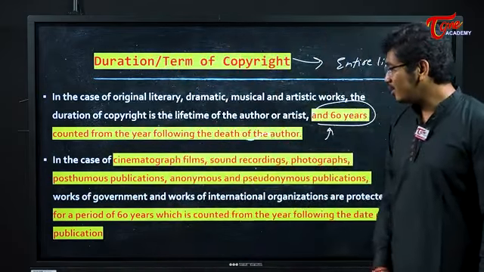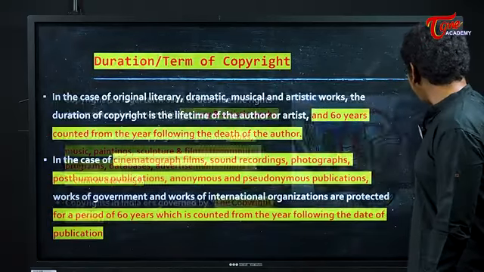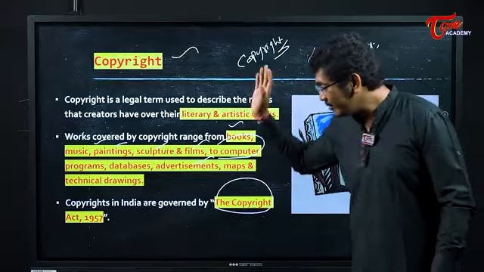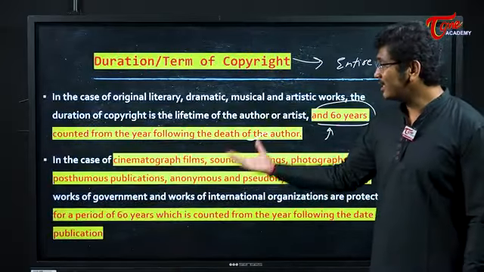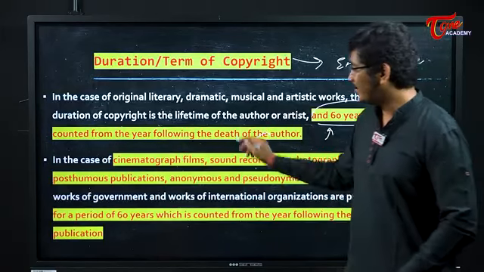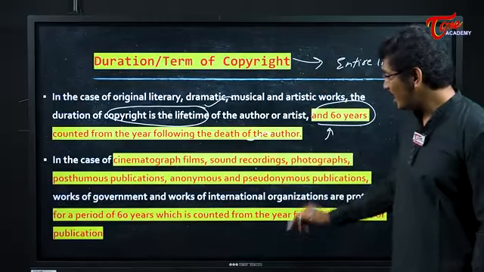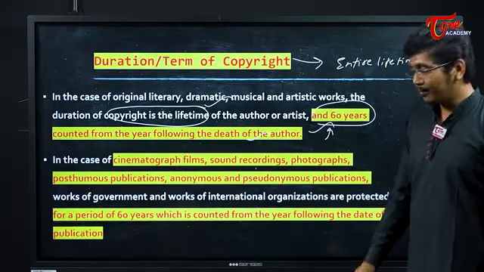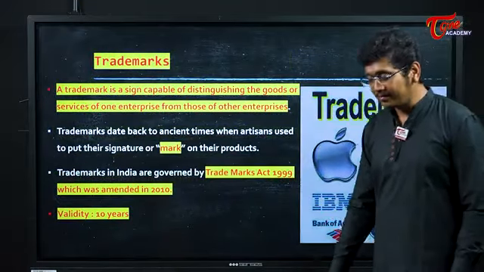Originally, this copyright, a type of intellectual property, is given for the entire lifetime you live. Copyrights are given for the entire lifetime, but once you die, your copyright will remain valid up to 60 years from the death. Next is trademarks, my friend.